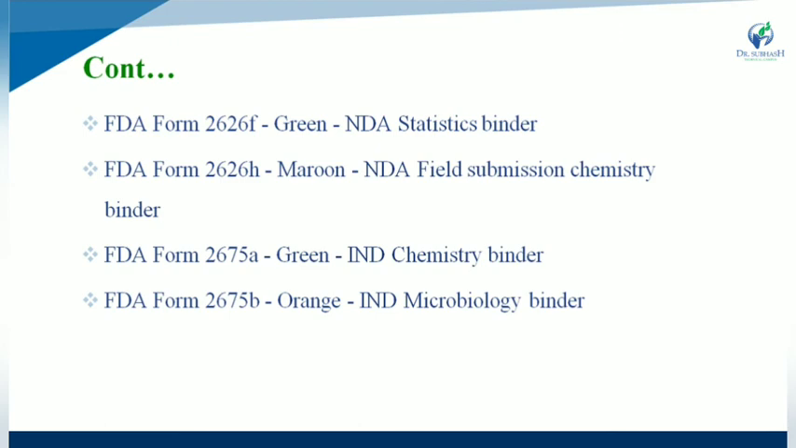Next one is 2675A, that is green in color and is the IND Chemistry binder. Last one is 2675B, that is orange in color and is the IND Microbiology binder.